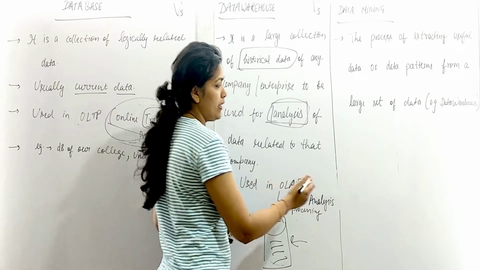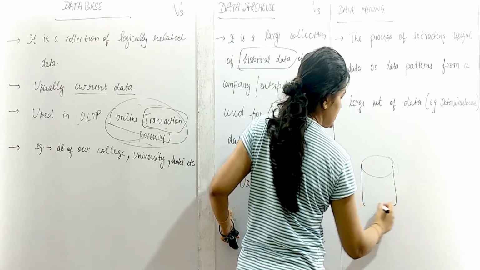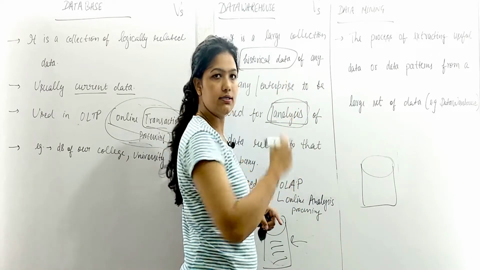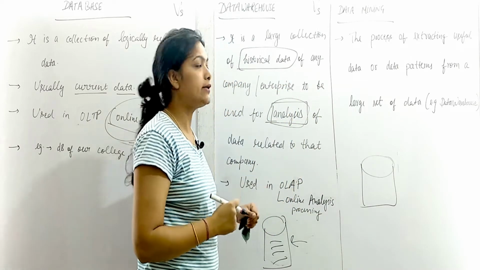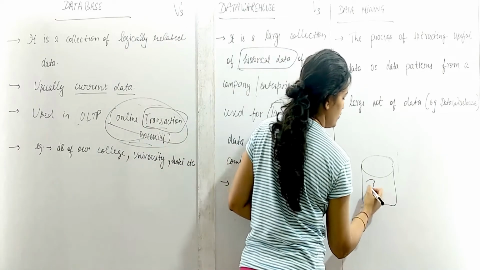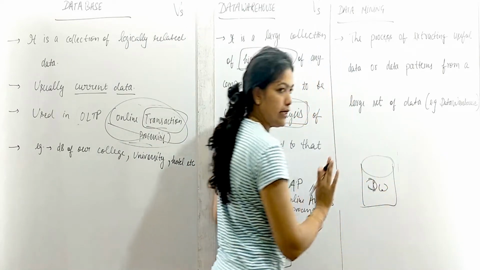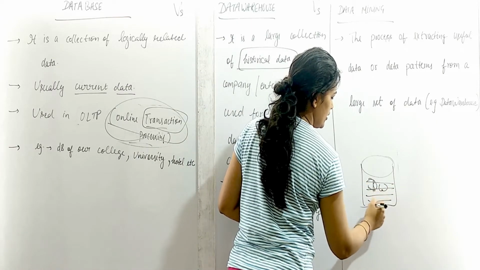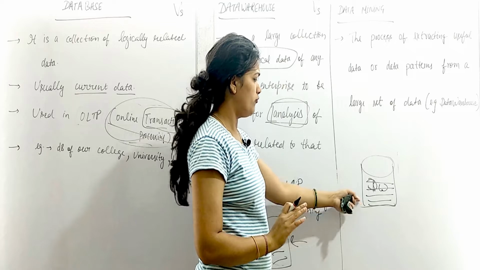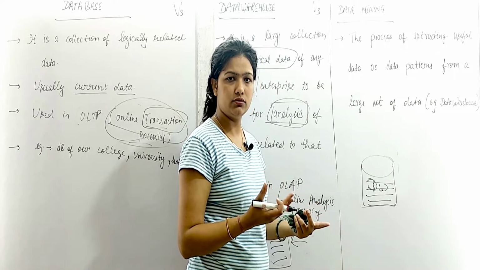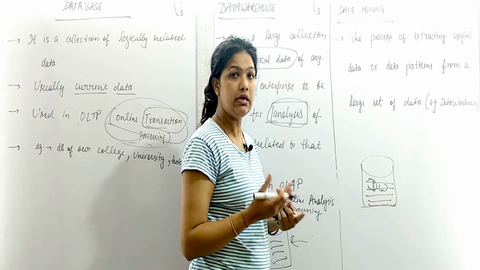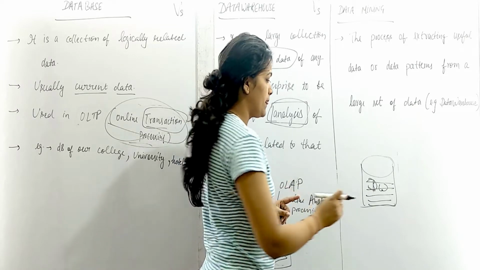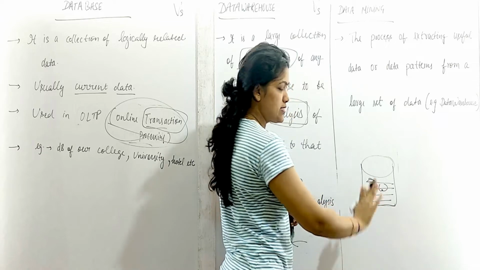See, we have made a data warehouse and we are studying the subjects together, data warehouse and data mining. Simply, these two are related somehow. So see how this is related. We have built our data warehouse of any company. Suppose all the information about this company is here in this data warehouse. But what is the use of this data warehouse? There will be some use, obviously. That's why we have built this data warehouse. So the simple use is, we have stored the data about this company in the data warehouse.